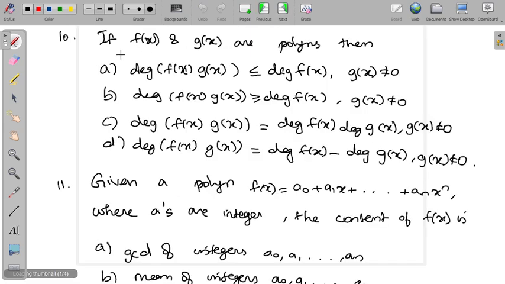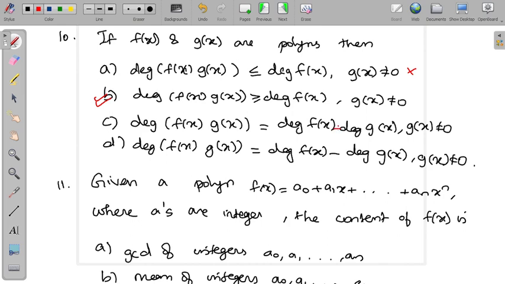The next question: if f(x) and g(x) are polynomials, out of which the degree of f(x)g(x) is greater than or equal to the degree of f(x), with g(x) not equal to 0, is right. So this, greater than or equal to, is right. And you can see the third option, degree f(x)g(x) is equal to degree f(x)g(x), is wrong.